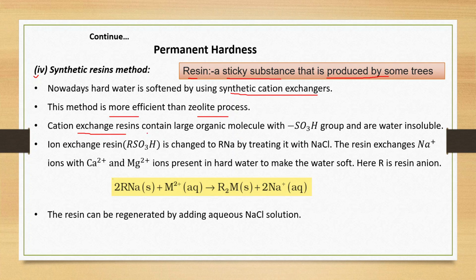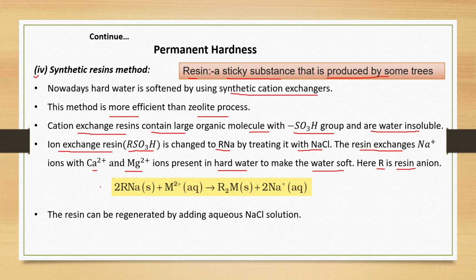Cation exchange resin contains large organic molecules with SO3H group and is water insoluble. Ion exchange resin, represented as RSO3H, is changed to RNa by treating it with NaCl. The resin exchanges Na+ ions with Ca2+ and Mg2+ ions present in hard water to make the water soft. Here R is the resin anion.